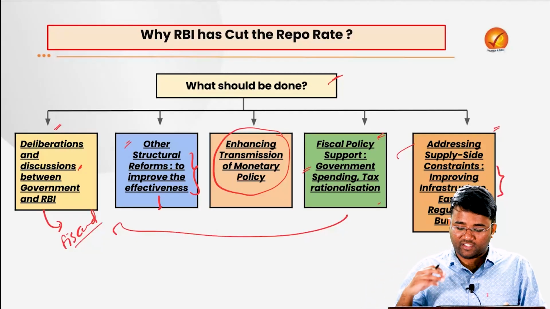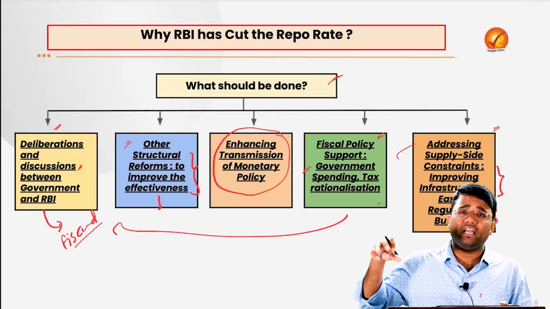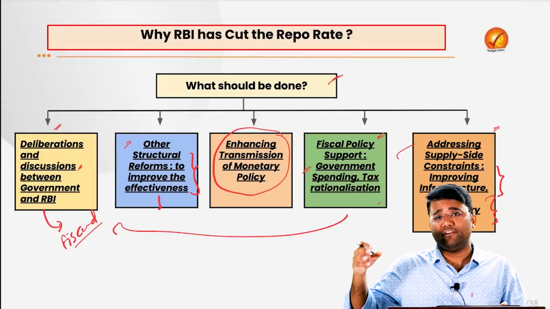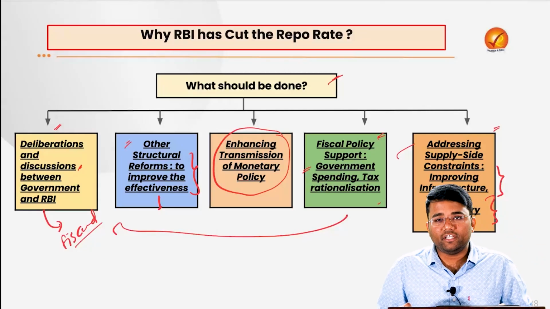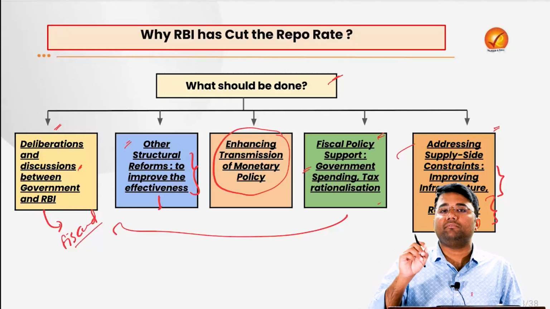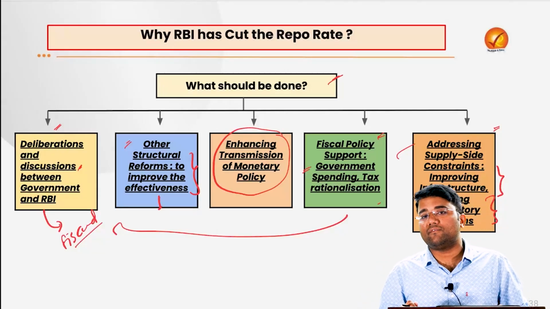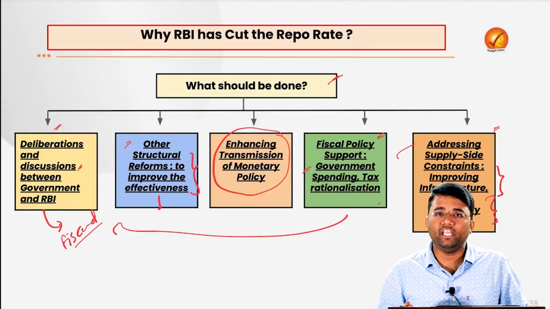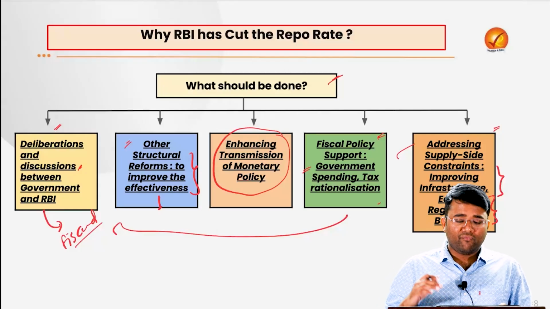We have to improve the infrastructure, and we have to also ease the regulatory burden, whether it is in the agriculture sector, the APMC mandi reforms, or it is related to the industries, etc. That needs to be done properly so that India can achieve its path of becoming a developed country by 2047, as well as we can achieve our target of a $5 trillion economy by 2027-28, which is the recent target set by the Honorable Finance Ministry.